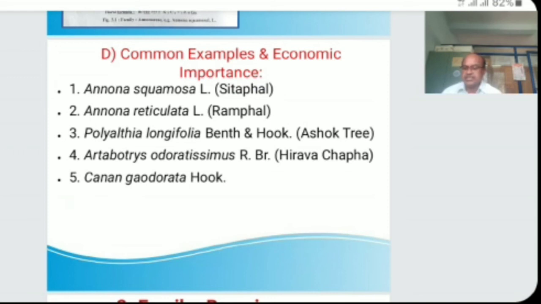Then the fifth example of this family is Cananga odorata, which shows some economic importance: it is an ornamental plant having scented flowers. The flowers yield Cananga oil used in headache and ophthalmia. It produces essential oil used in perfumery and toilet preparations. So these are some examples and economic importance of this family.